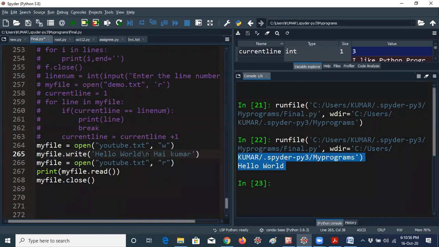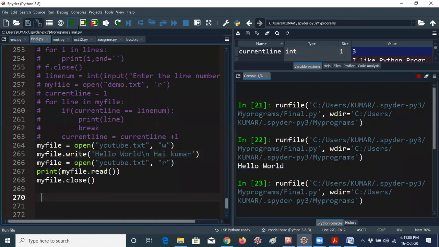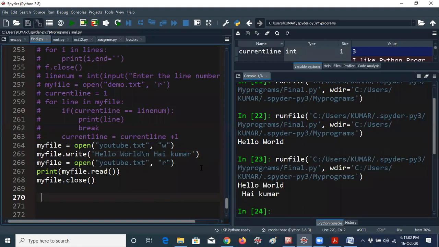Okay, so this means \n is necessary. \n is necessary. Okay, so now I'm running the program again. So hello world, hi Kumar is getting like this. Okay, so I'm giving a space extra, so it is getting space extra here.